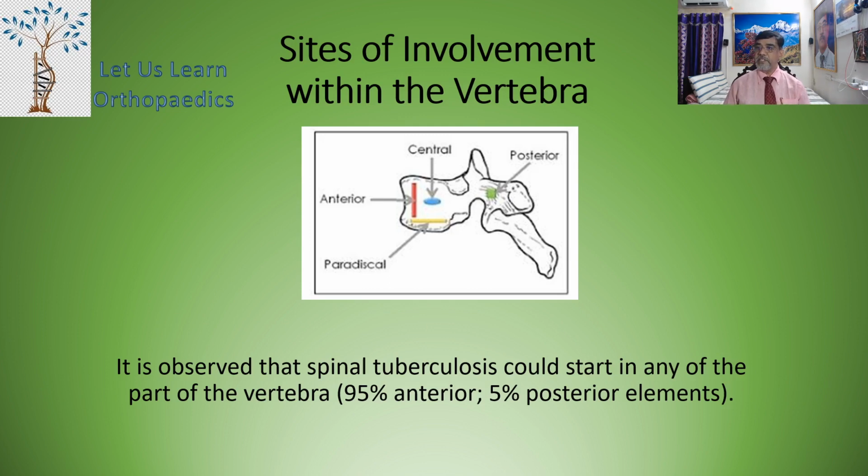Now, let us see the sites of involvement within the vertebra. Now, it is observed that spinal tuberculosis could start in any part of the vertebra. However, 95% of the time it is the anterior part of the vertebra which is involved, and 5% of the time only it is the posterior element.